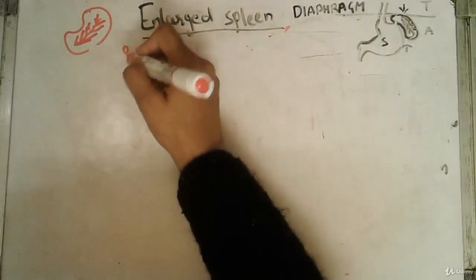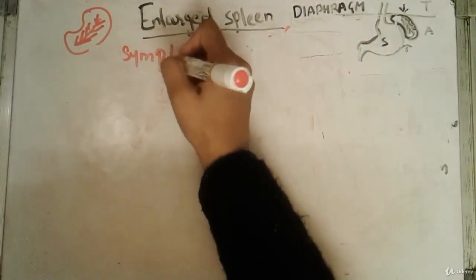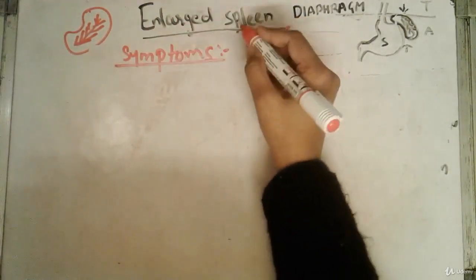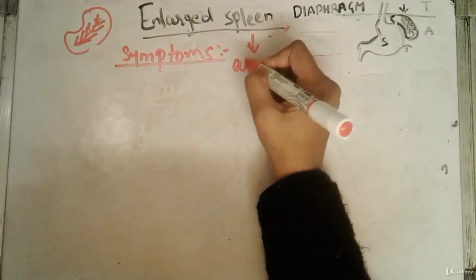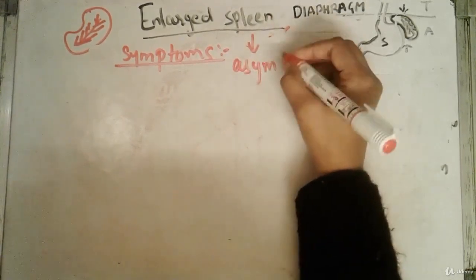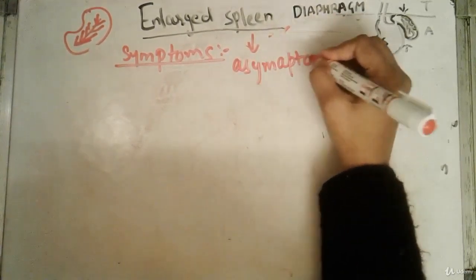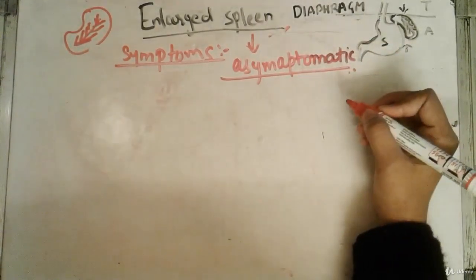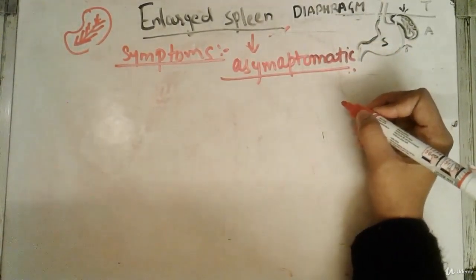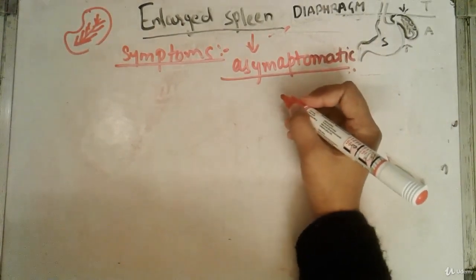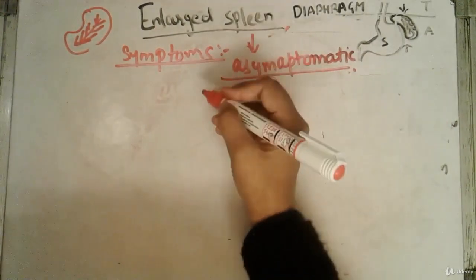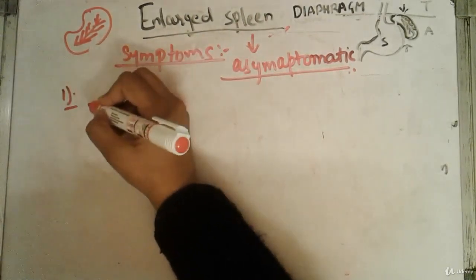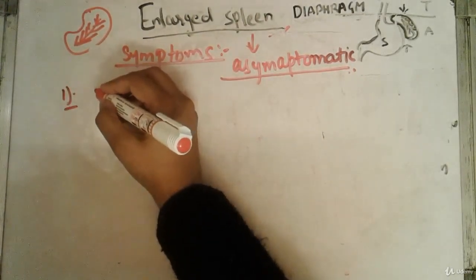So now you must be worrying about the symptoms of the enlarged spleen. People, you must know one thing: an enlarged spleen is usually asymptomatic in itself. It usually doesn't show any symptoms, because its symptoms are very rare. Otherwise, you can identify the enlarged spleen with the help of various symptoms, such as fullness of the stomach.